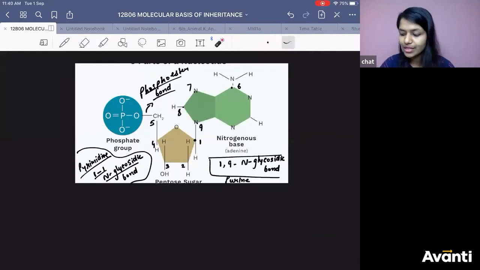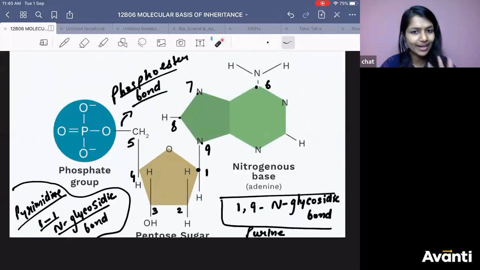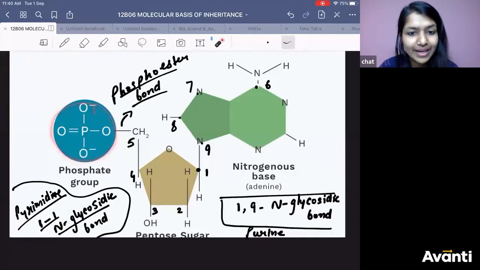Got it? Phosphoester bond at 5th position. Now look at this very carefully. Very carefully you need to look at it. At 5th position, what do you have, my children? What do you have? Phosphoric acid.